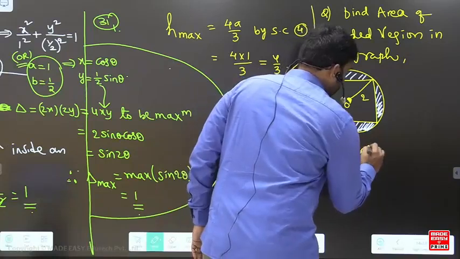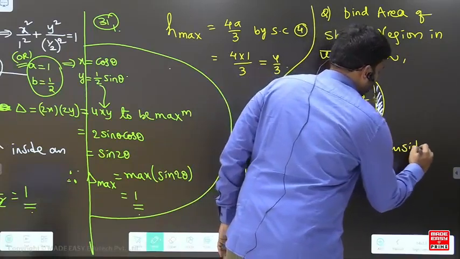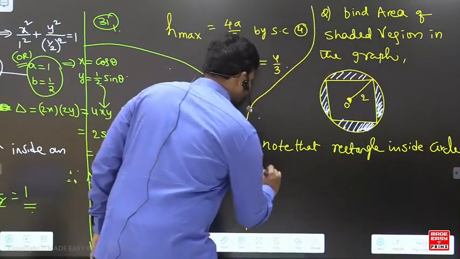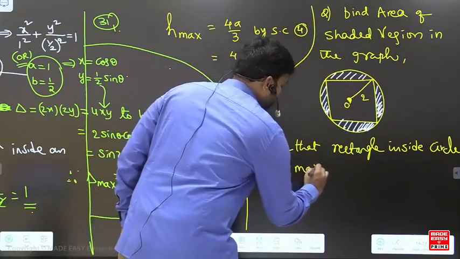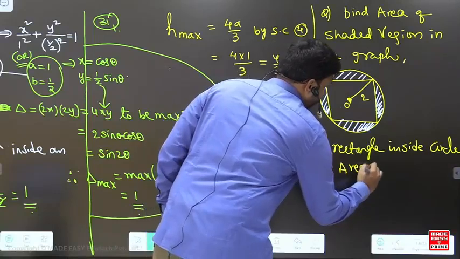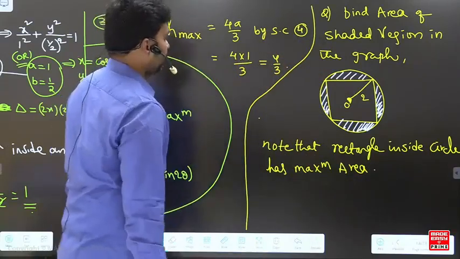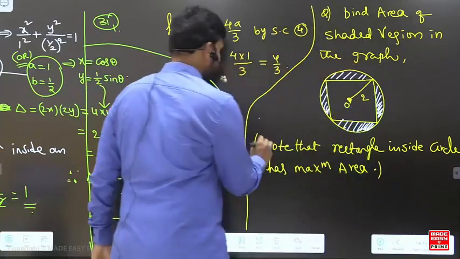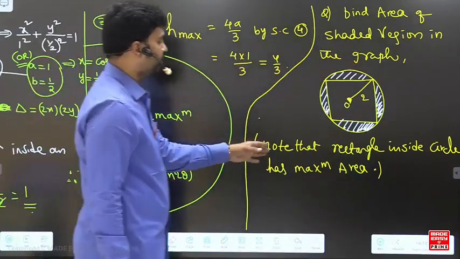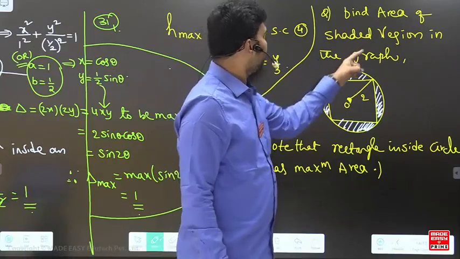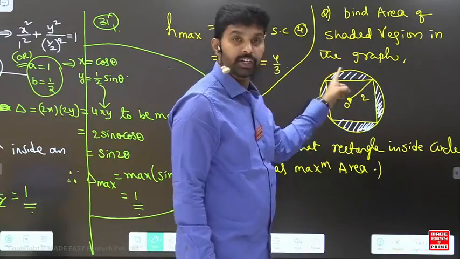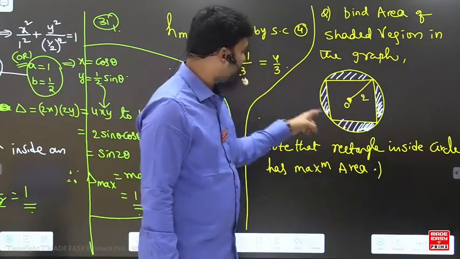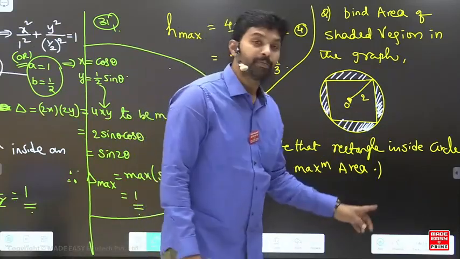Note that the rectangle inside the circle has the maximum area. This is the question. Okay, this is the condition. That is, find the area of the shaded region. So this shaded region I want to find. Note that the rectangle inside the circle has maximum area.